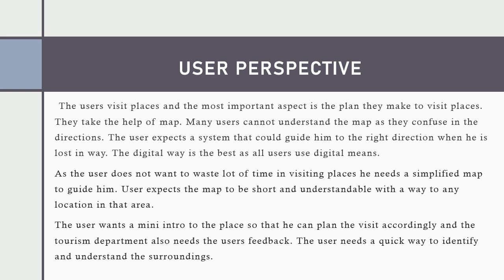As the user does not want to waste a lot of time in visiting places, he needs a simplified map to guide him. The user expects the map to be short and understandable with a way to any location in that area. The user wants a mini intro to the place so that he can plan the visit accordingly, and the tourism department also needs the user's feedback. The user needs a quick way to identify and understand the surroundings.